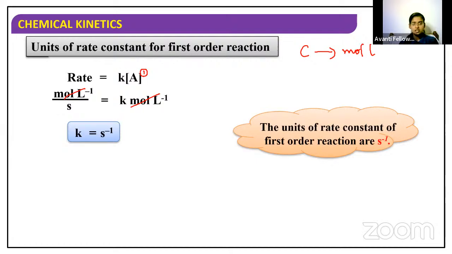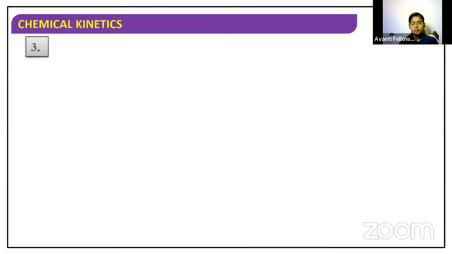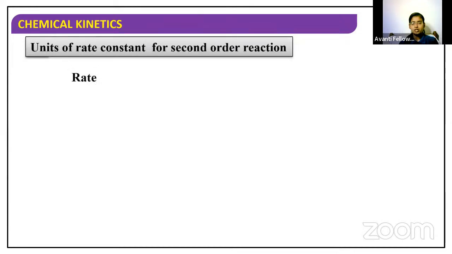Next, coming to the unit of rate constant for second order reaction, the rate will be equal to K into A power 2. So it is mole per liter per second, which is equal to K into mole per liter square.